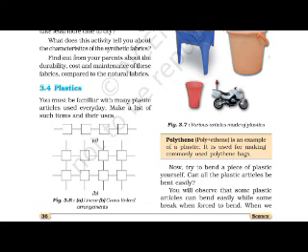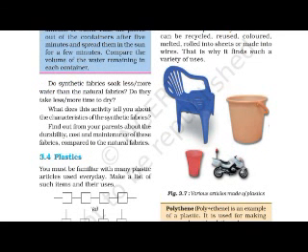You can see figure 3.6 given on page number 36, the linear arrangement of units and the cross-linked arrangement of units. So this arrangement is found in plastic material. Plastic articles are available in all possible shapes and sizes, as you can see in figure 3.7.